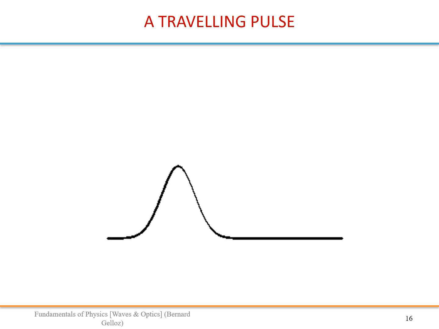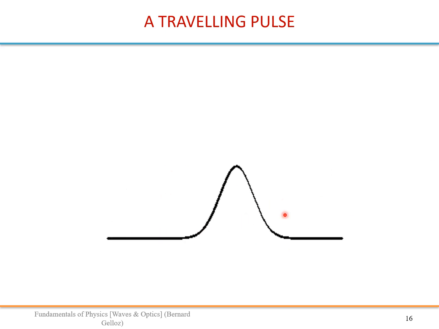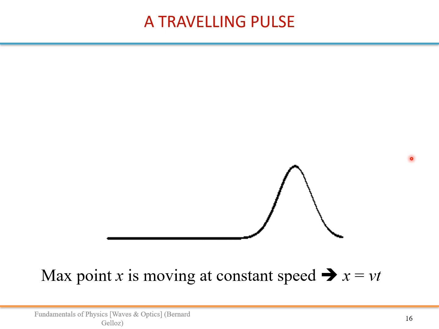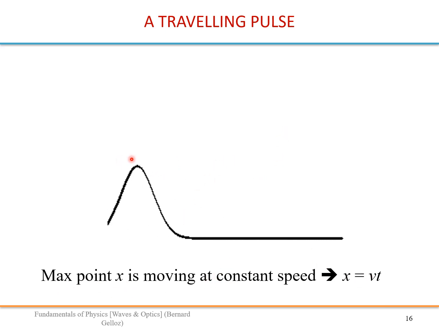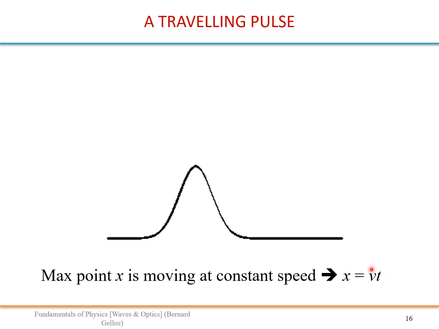Let's now focus on a traveling pulse, as seen in this drawing. Let's model this mathematically, and focus on the speed of that pulse. In fact, we can follow the top, the maximum, and decide that this point is defined by x equals vt, where v is the speed of the pulse.